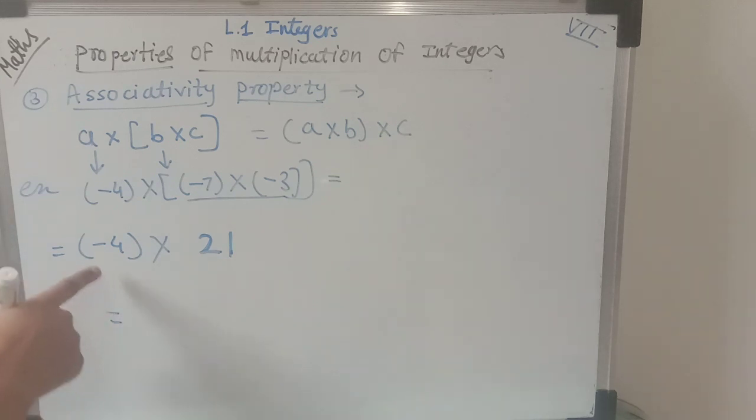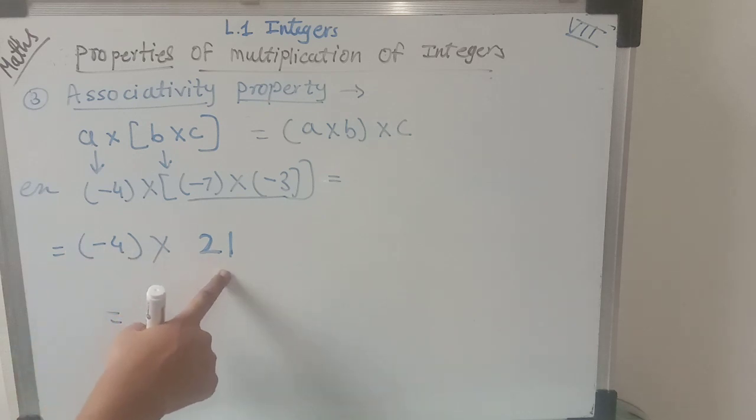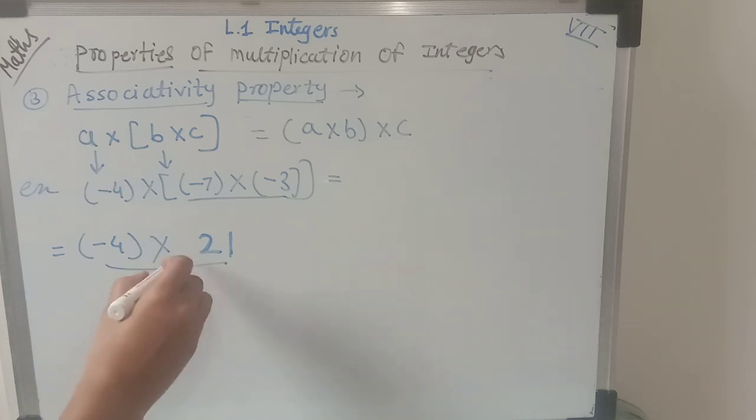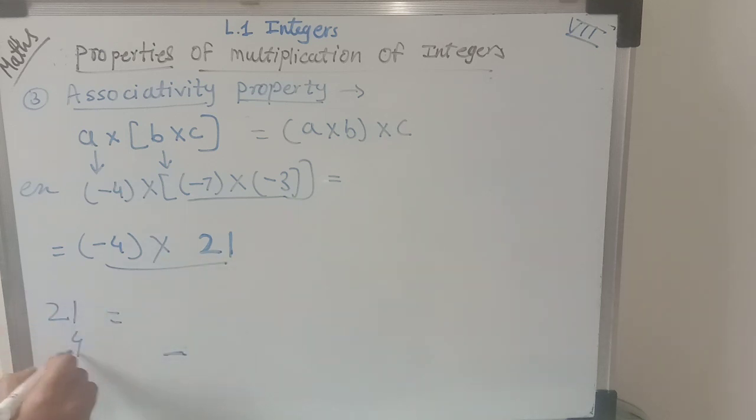Now here one negative number and one positive number are there, so the product of these two integers will be negative. So 21 multiplied by 4, 4 1s are 4, 4 2s are 8, so 84. So we got minus 84.